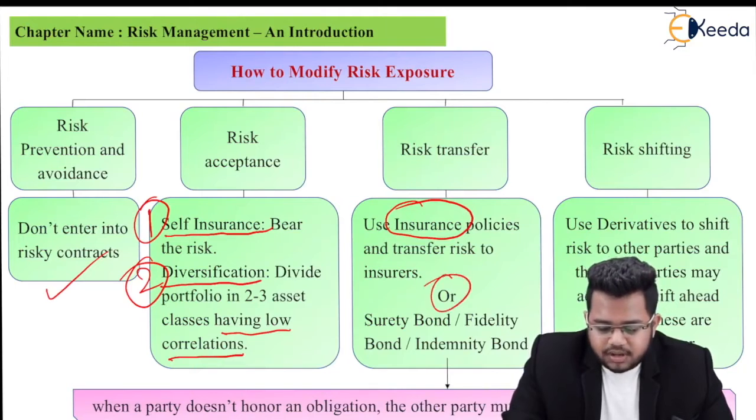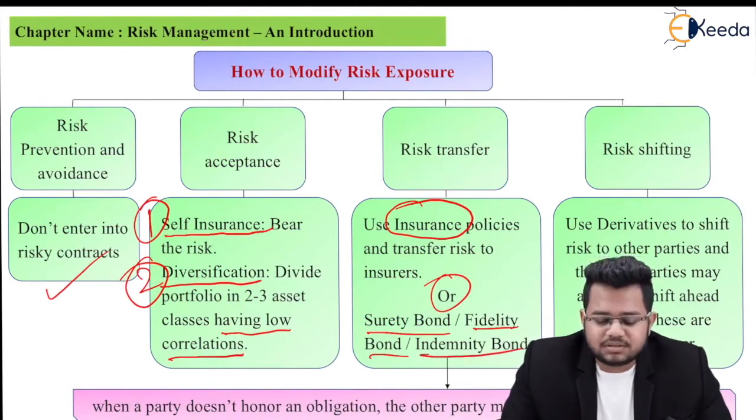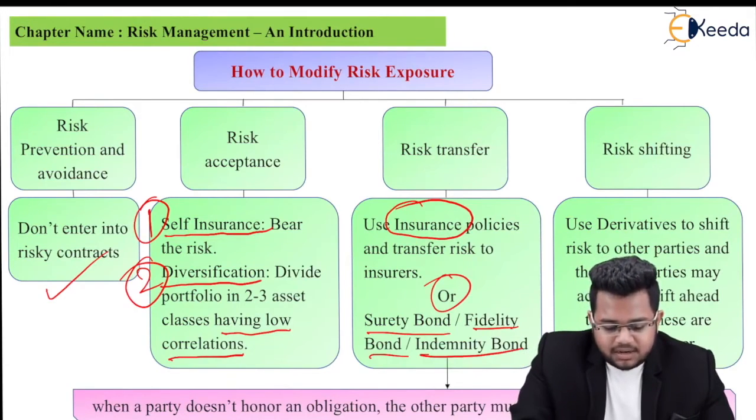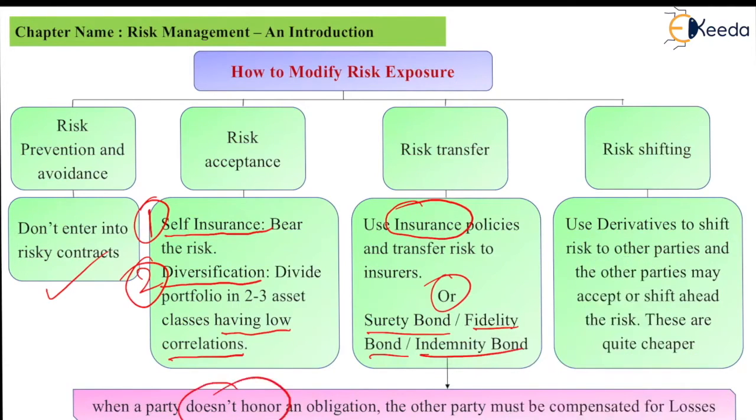Or surety bond, fidelity bond or indemnity bond. Now these three terms are used for two parties, out of which if one party does not perform something or does not honor the contract, then the other party will pay an amount. So when a party does not honor an obligation, the other party will be compensated for losses.